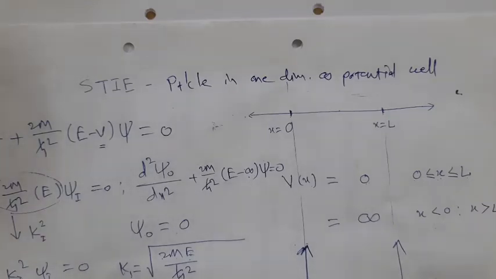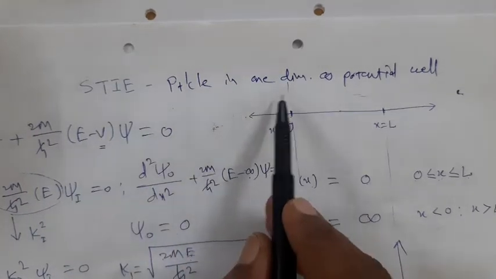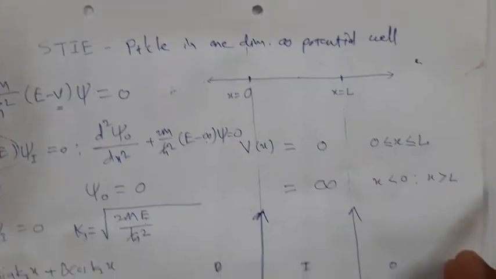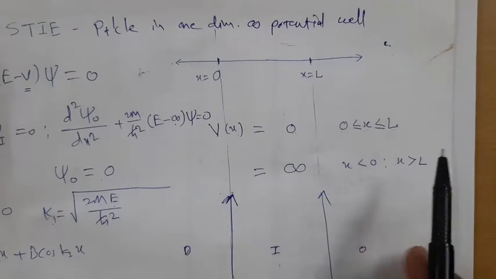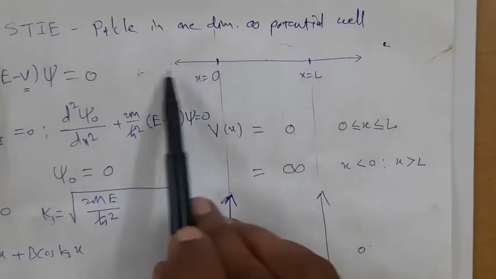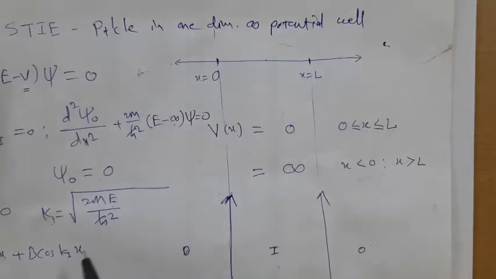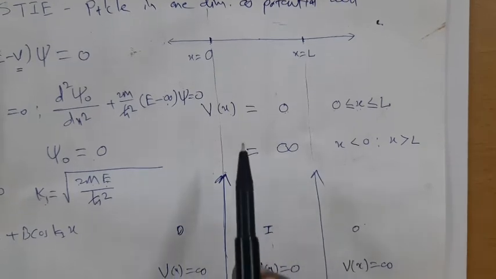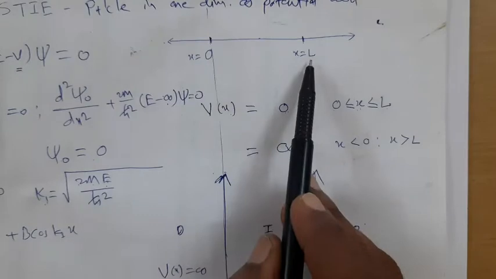Okay. We are discussing the Schrodinger's time independent equation for a particle in a one dimensional infinite potential well. Already we had observed how we can express the one dimensional infinite potential well. As it is one dimensional, the particle is allowed to travel only along the x axis. As it is an infinite potential well, the particle is restricted to travel from x equal to 0 to x equal to L.